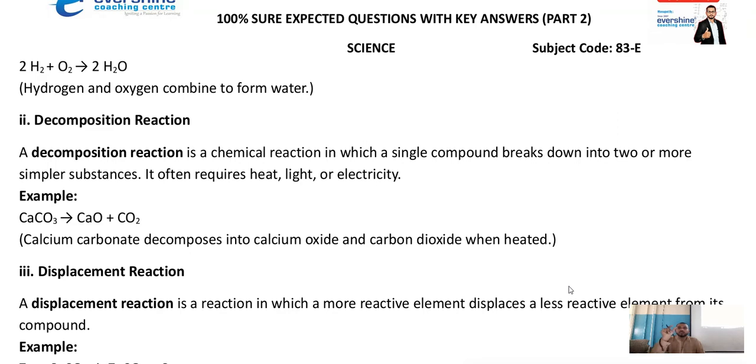So it means that it was a single substance. Now we break it into two or more substances. We make that into a powder form, and through urine we remove it outside. Understood? That's nothing but decomposition reaction. If your luck is good, you may get a question like this also: breaking of a gallstone in a kidney is an example for dash reaction.